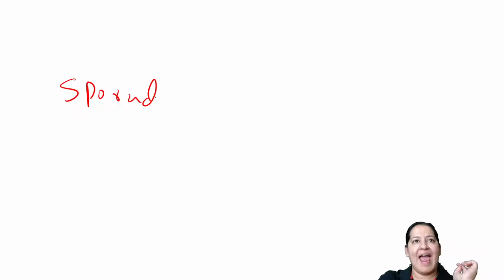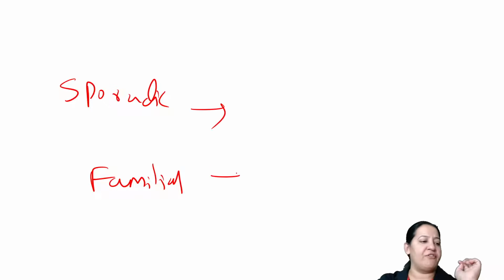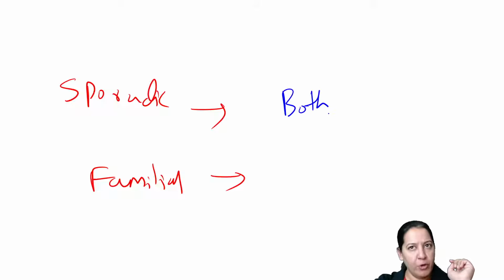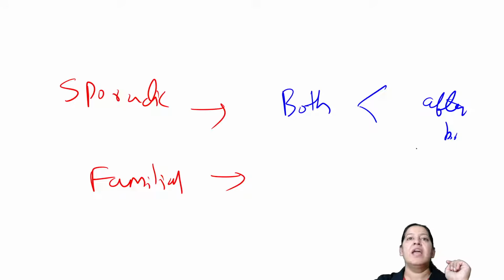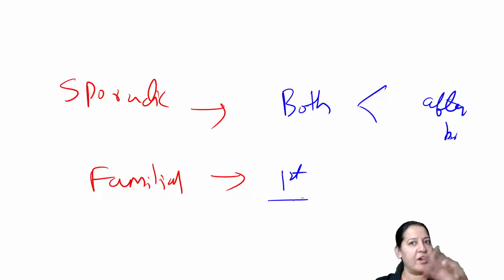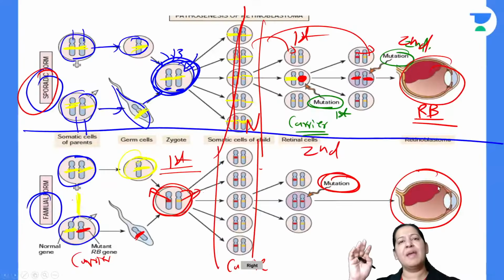Have you got it? So sporadic form and familial form. These are the two types of retinoblastoma. In sporadic, both mutations, the first and second, occur after birth. In familial, the first is coming from one of the parents before birth and the second is happening after birth. Now, does it make any difference?